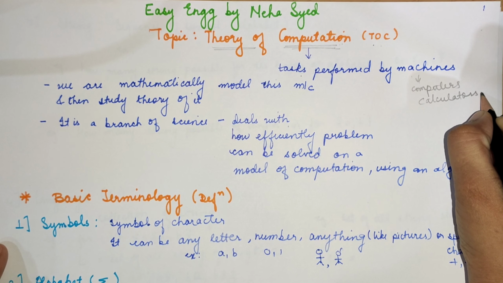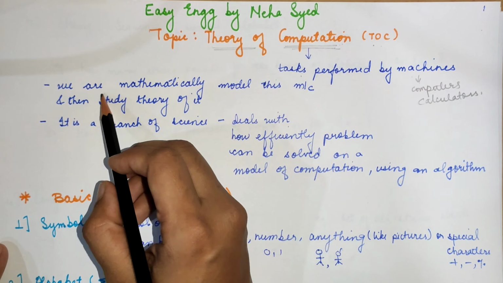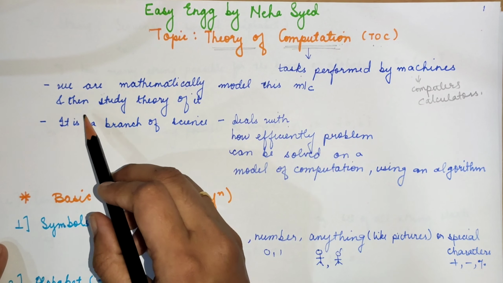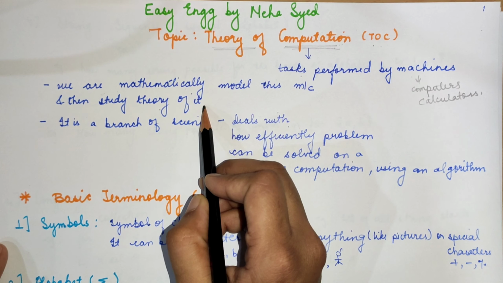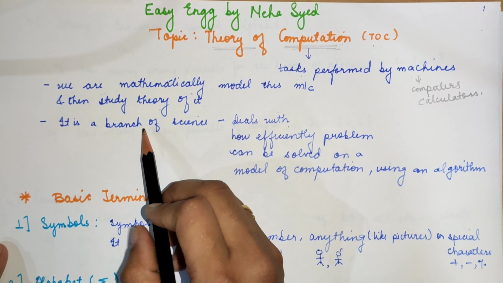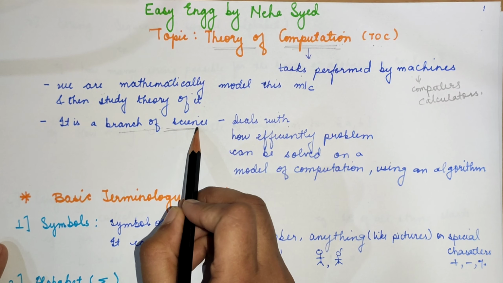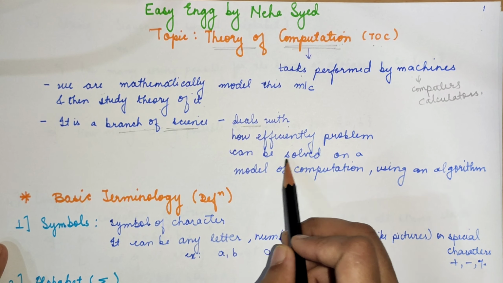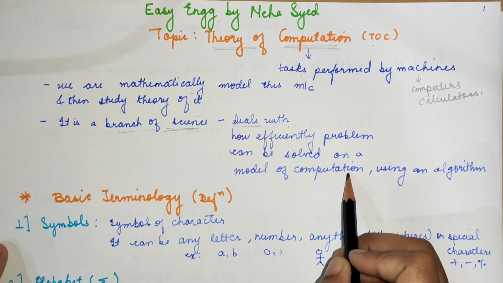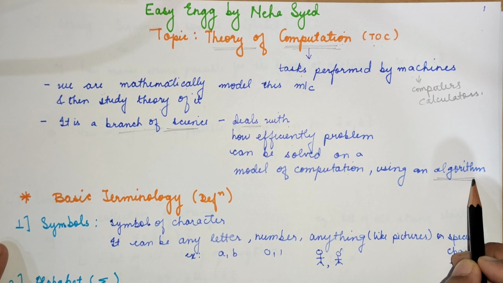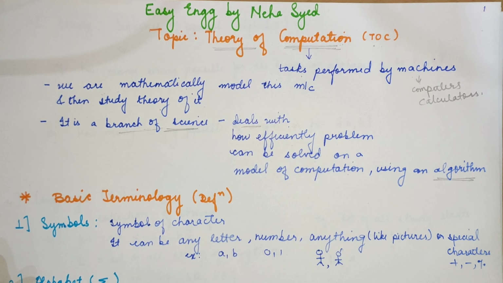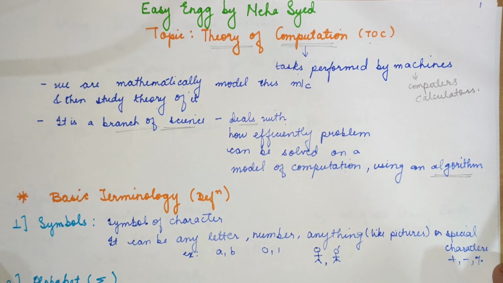We are going to mathematically model these machines, and then study the theory of it. So simply we can say that it is a branch of science that deals with how efficiently problems can be solved on the model of computation using some kind of algorithm. We are going to study the limitations or problems of machines, and even the capabilities of the machine.